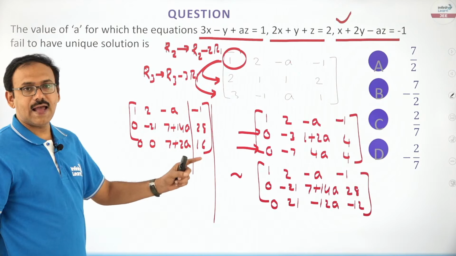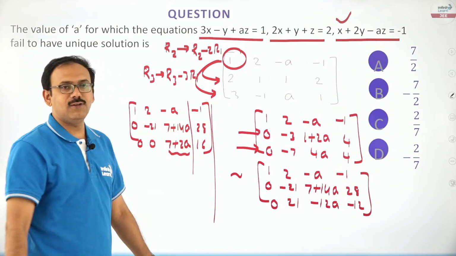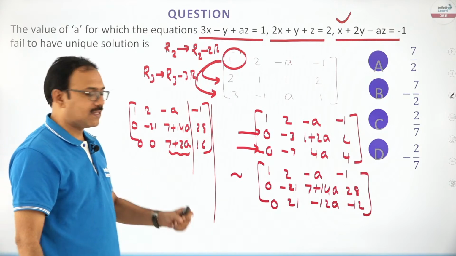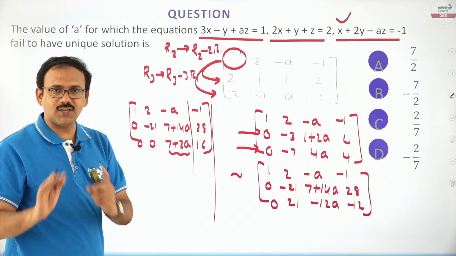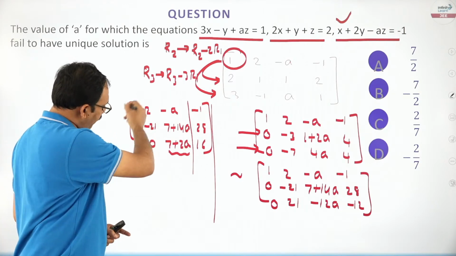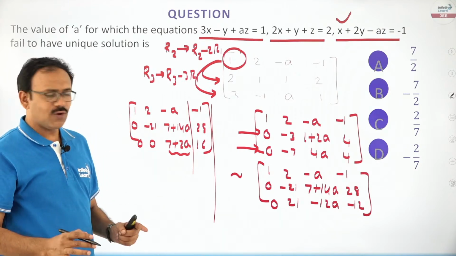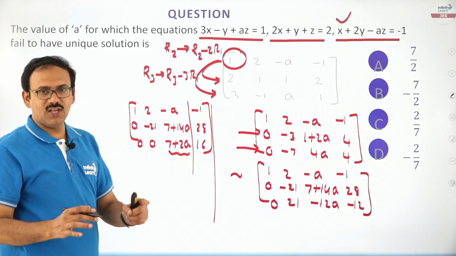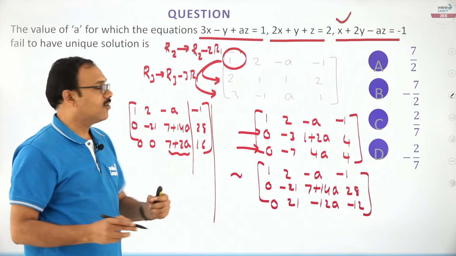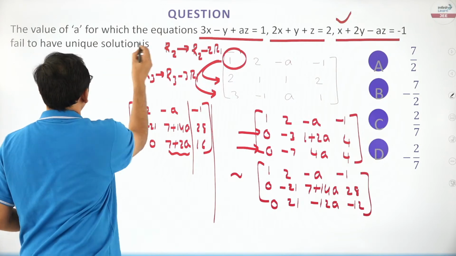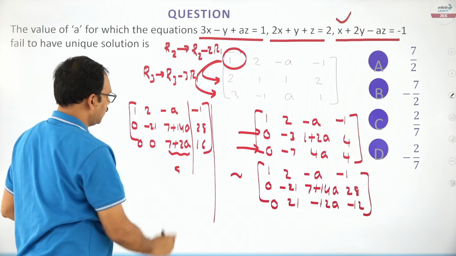Rank of A and A by B can be obtained based on the value of A. If 7 plus 2A is not equal to 0, rank of A is 3, rank of A by B is also 3. So I can say it will have a unique solution. But he is asking us the value of A for which it fails to have a unique solution. It must fail to have a unique solution.